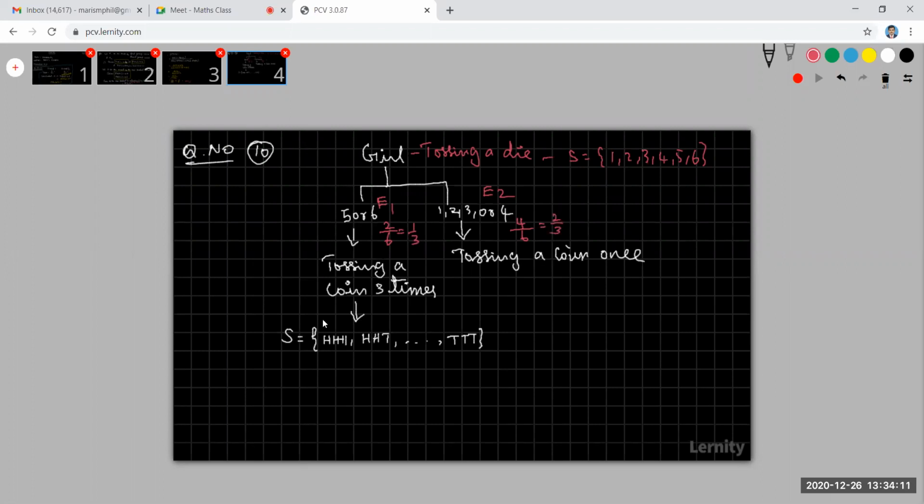Okay, students. Now come to another event. What is my other event? Let A be the event of getting exactly 1 head, when she obtained exactly 1 head.